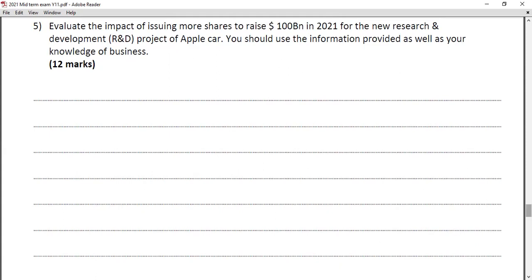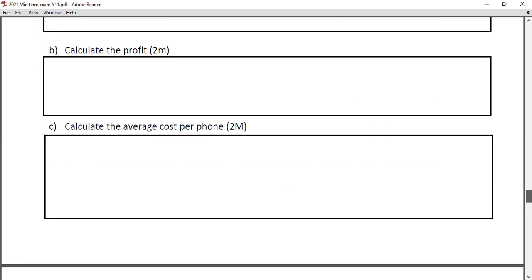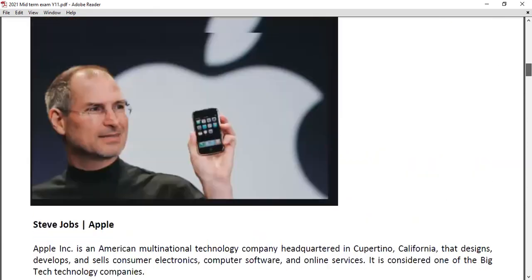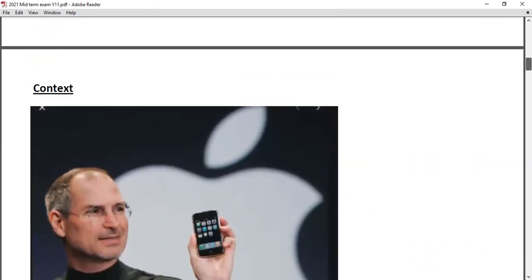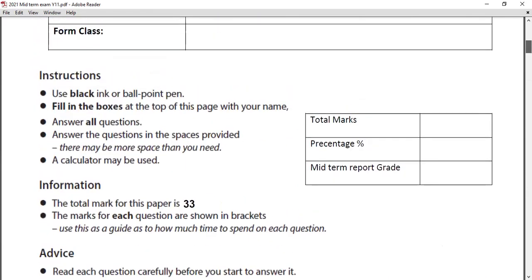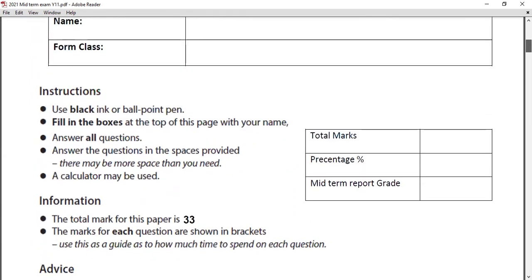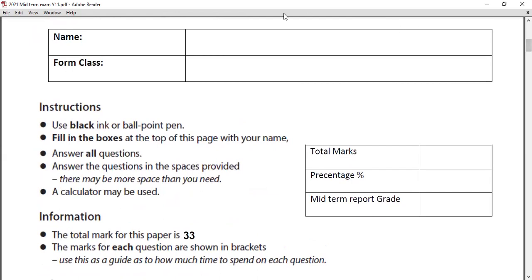So that's the end of the mid-paper discussion. Most of your marks are good. I'm happy with your marks. Everything I designed for about 1 hour, like a 50 minute paper, and the paper is out of 33. So that's all about the paper discussion, right?